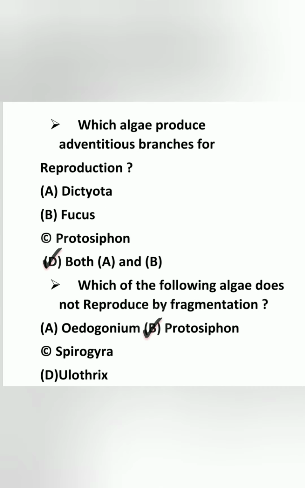Which algae produce adventitious branch for reproduction? Answer is D, A and B both, Dictyota and Fucus. Next, which of the following algae does not reproduce by fragmentation? So answer is B, Protosiphon.